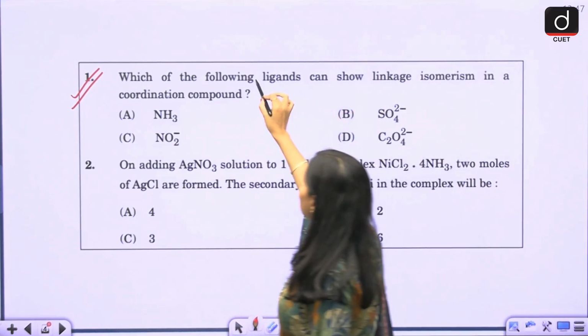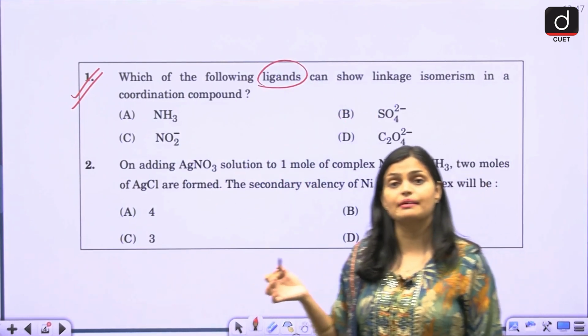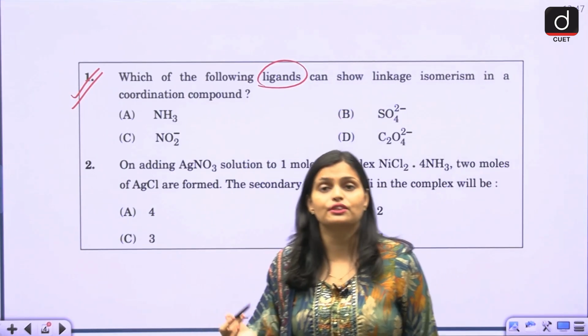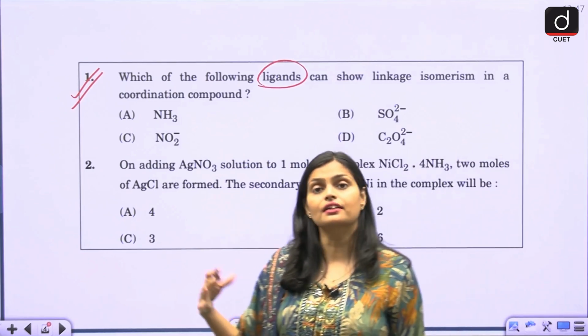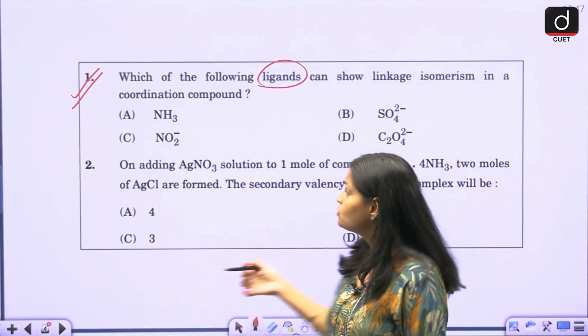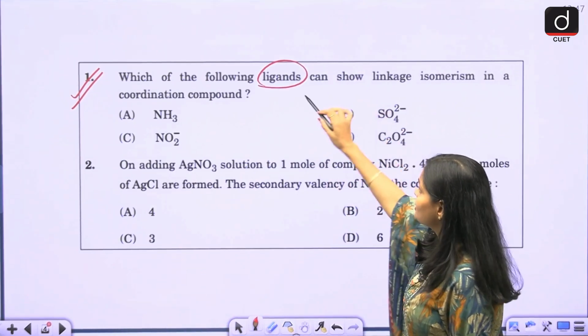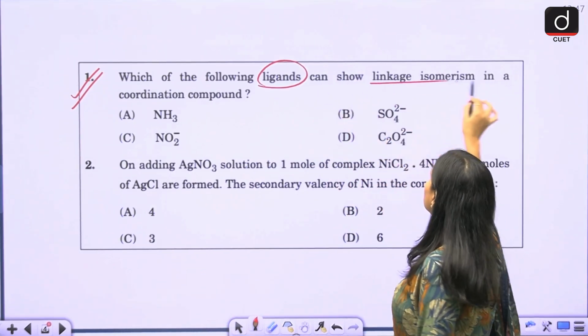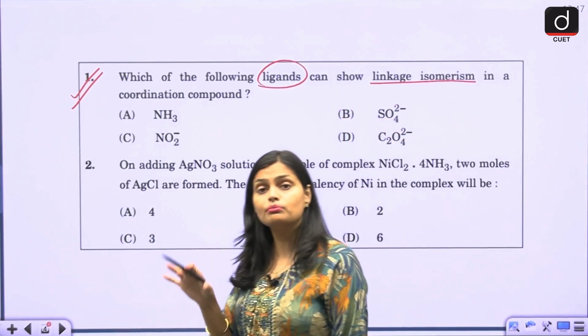Here, what do you mean by ligands, guys? See, a ligand is a species which has the ability to donate an electron pair, like those that are electron rich. They are considered ligands. Now these are the ligands. The question is, which ligand can show linkage isomerism? What do you mean by isomers, guys?